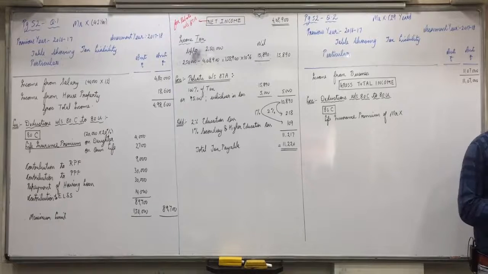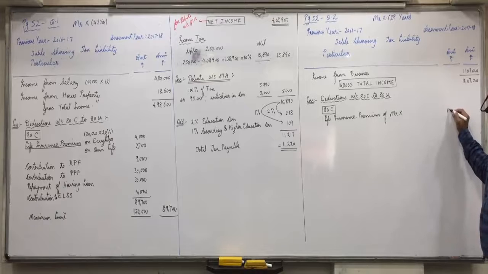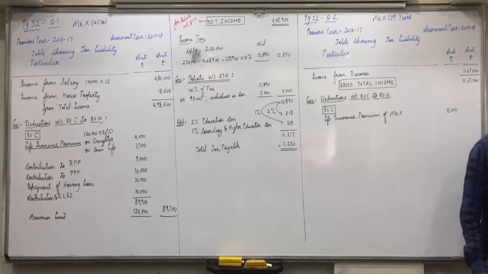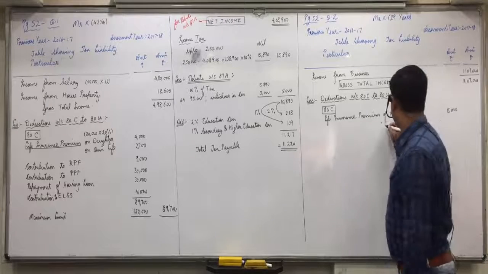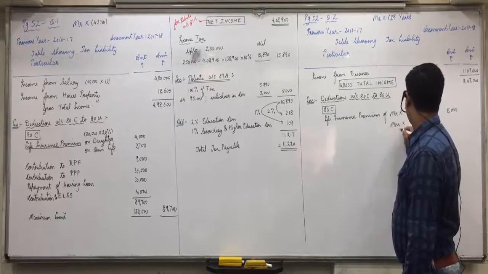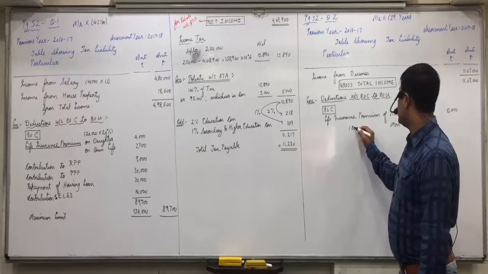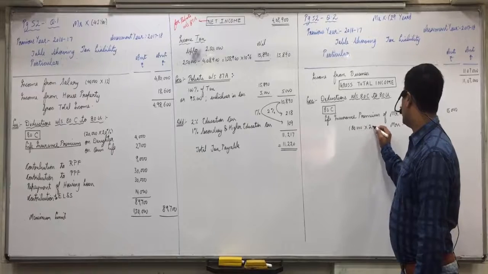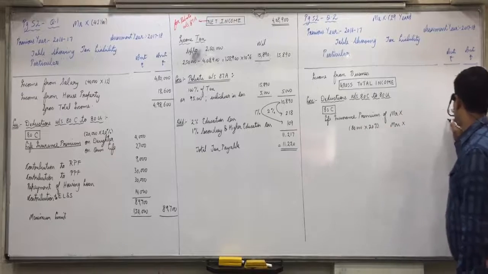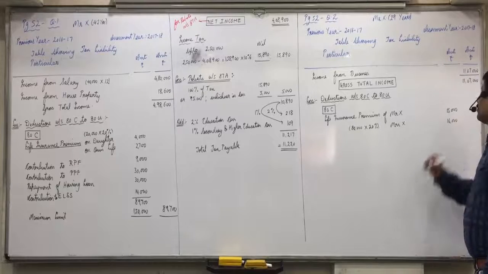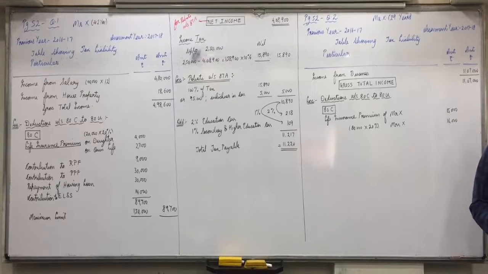Life insurance premium of Mr. X 15,000. Mrs. X, will we take 20,000? Yes, 80,000, 20% we will take, 16,000. Is everyone clear with this?